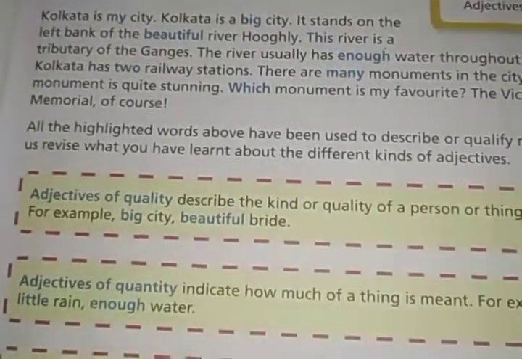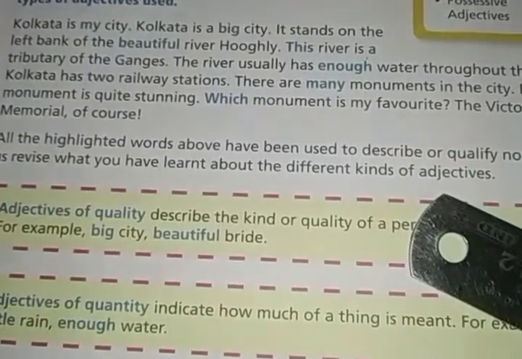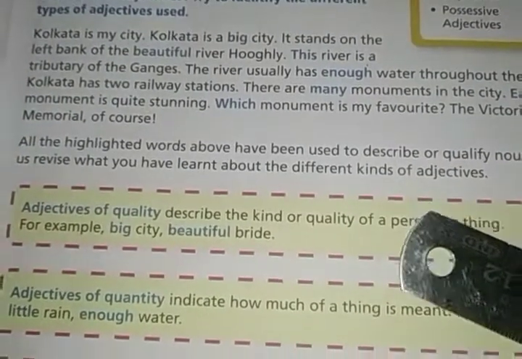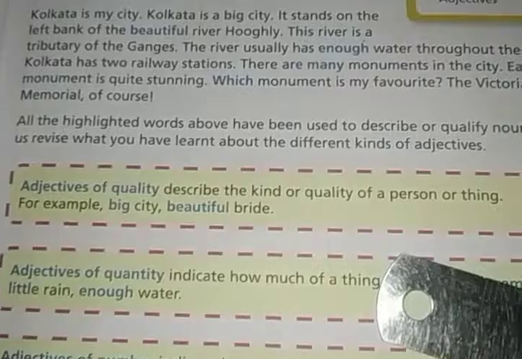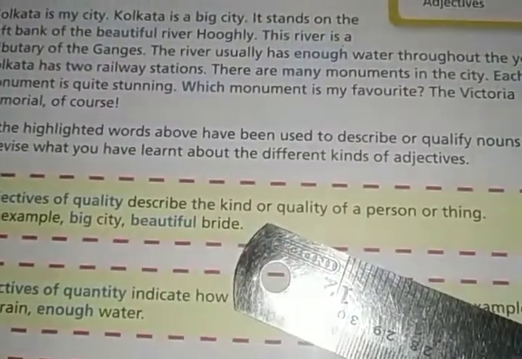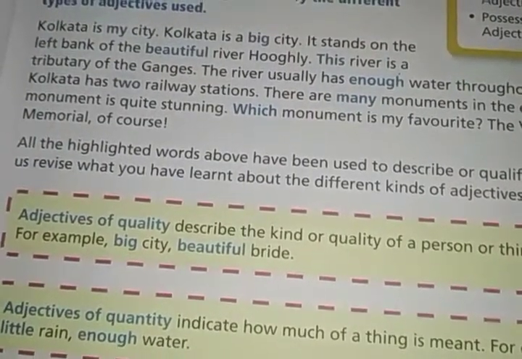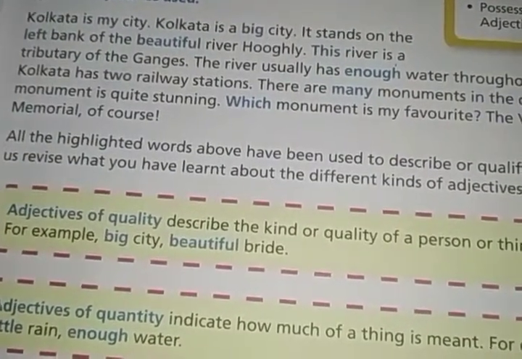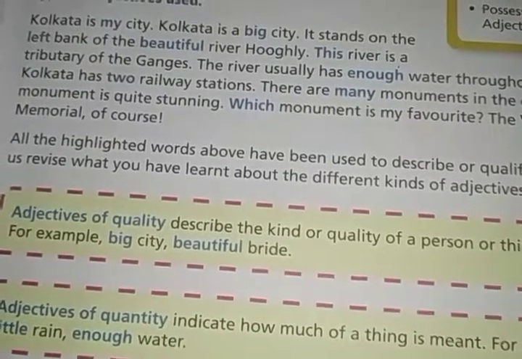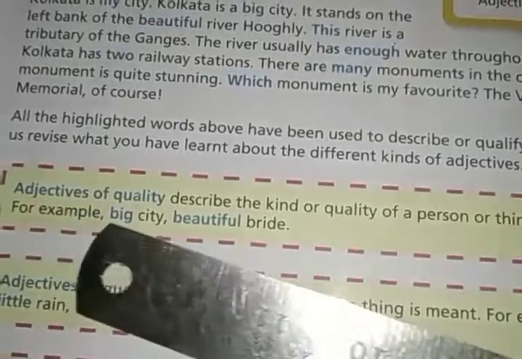What are the kinds of adjectives? As they have told you to rewind, we have already studied adjectives in class 7, right? Adjectives of quality describe the kind or quality of a person or thing. How many types of adjectives are there? There are 6 types of adjectives. The first one is adjective of quality.